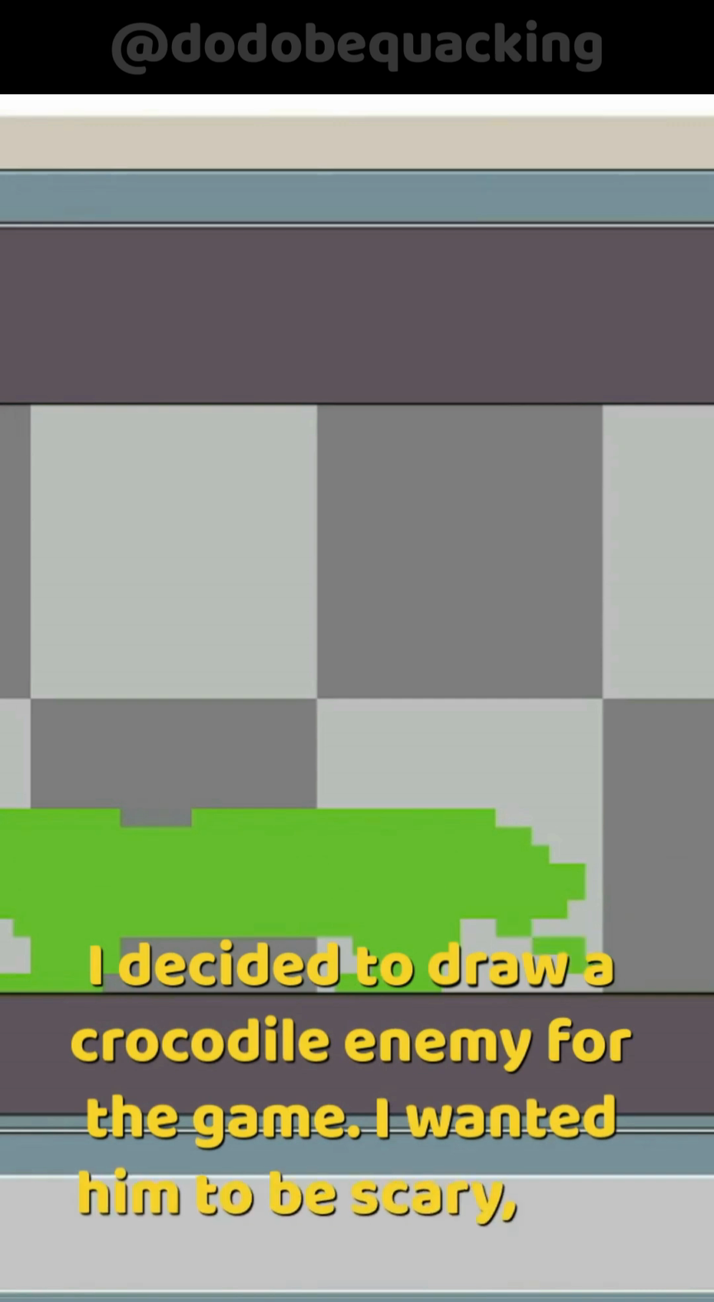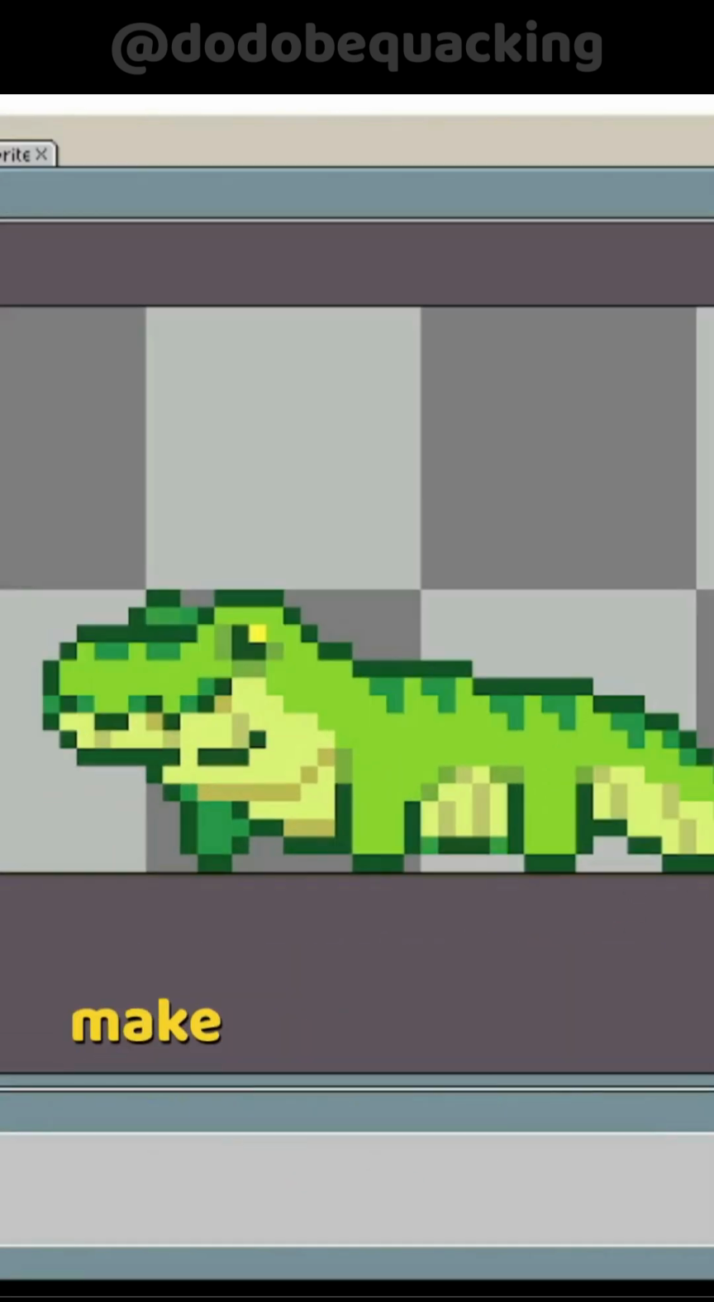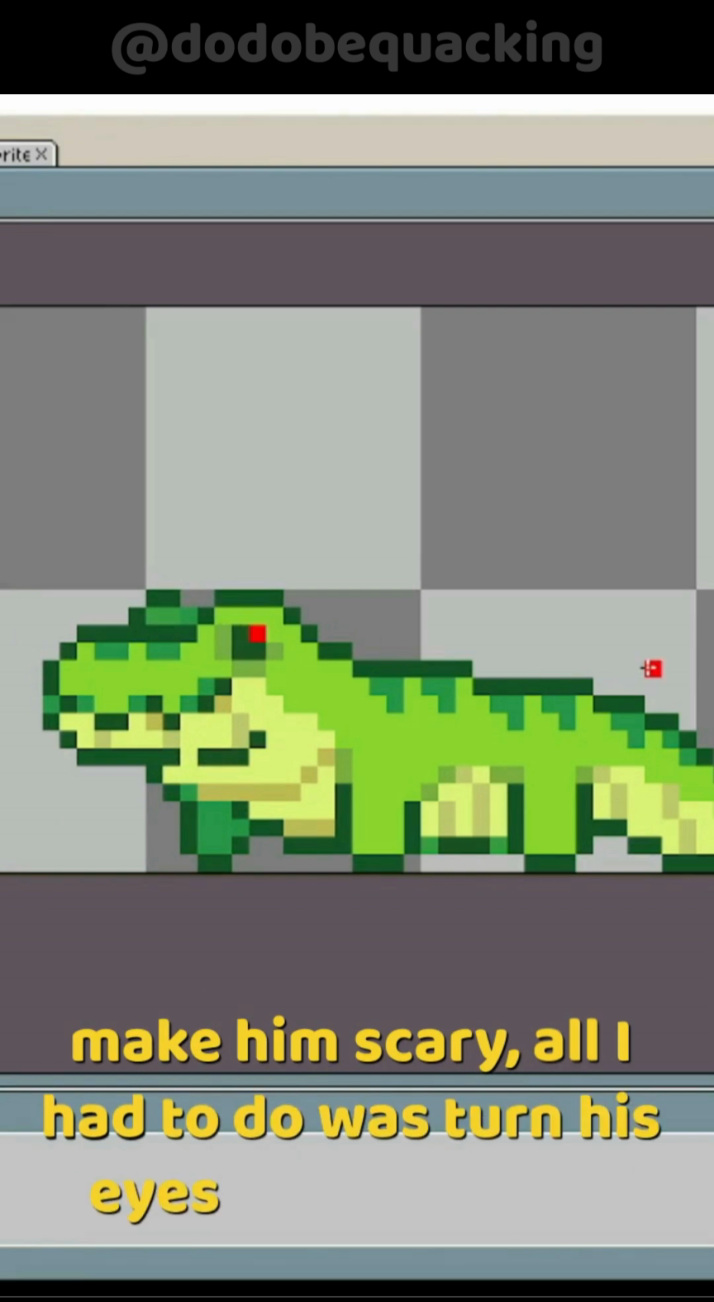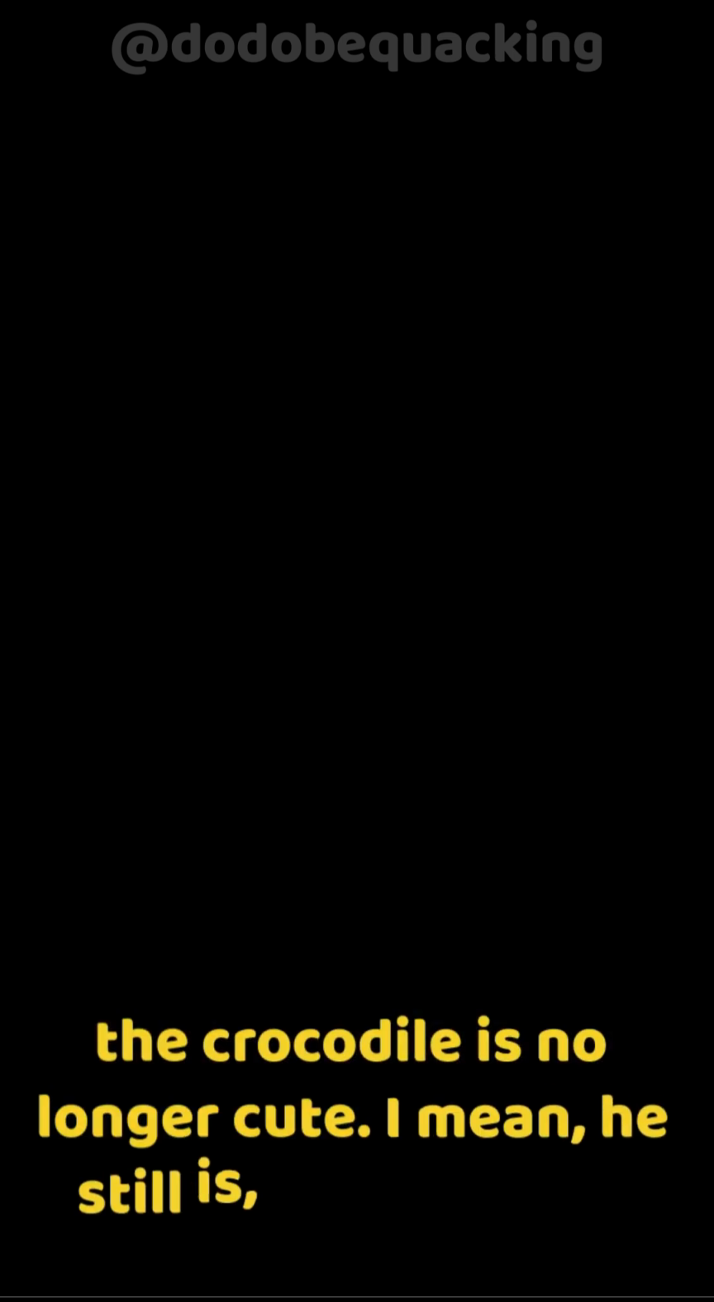I wanted him to be scary, but unfortunately he isn't. The crocodile turned out to be pretty cute, so to make him scary, all I had to do was turn his eyes red, and tada! The crocodile is no longer cute. I mean, he still is, but it works.